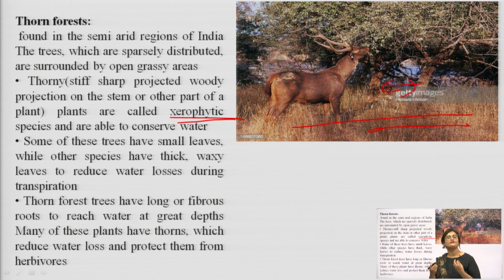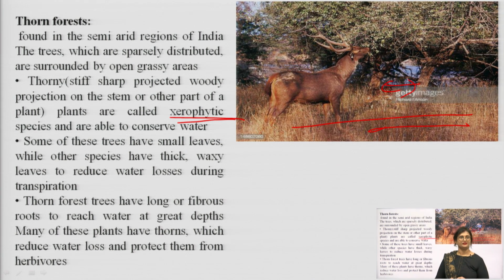These plants have evolved according to the need of the climate of this area, which is mostly dry. So, in order to survive the dry climates of such arid or semi-arid areas, the leaves of thorn forests are generally very small, thorny, or thick and waxy, so that they could conserve more water.